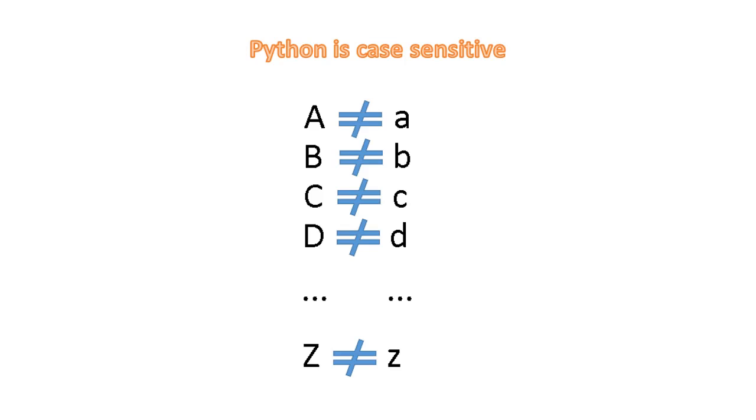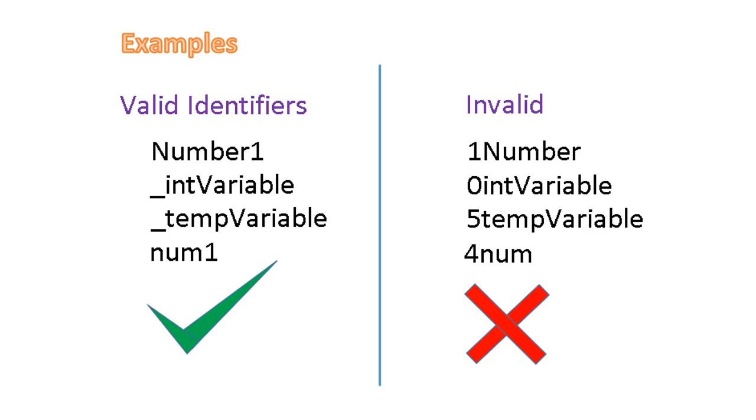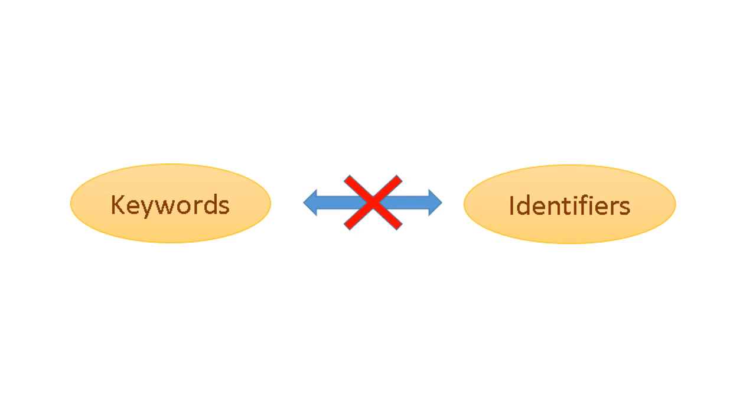Python language is case sensitive, so identifiers are case sensitive. For example, identifier names with uppercase letters are not the same as names with lowercase letters. Identifiers can start with letters and underscore, but it cannot start with a digit. Keywords cannot be used as identifiers.